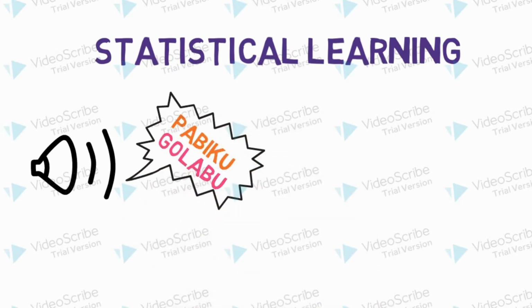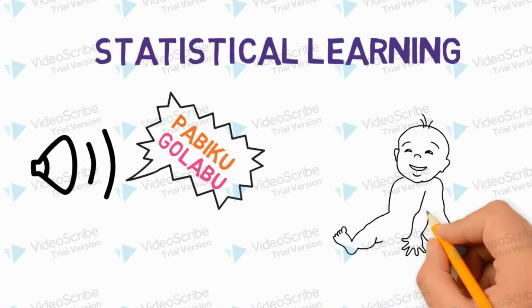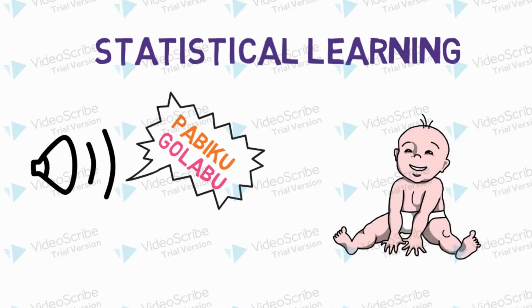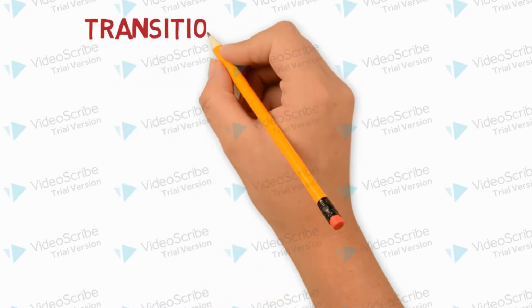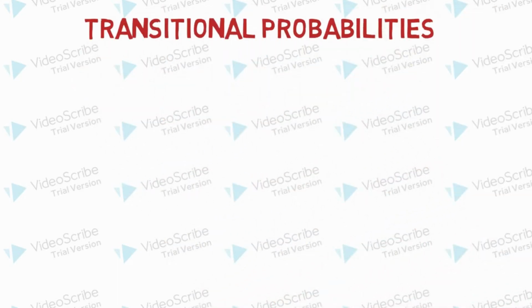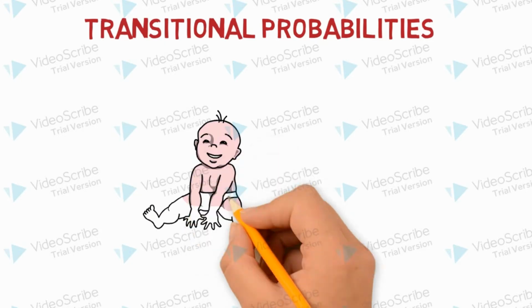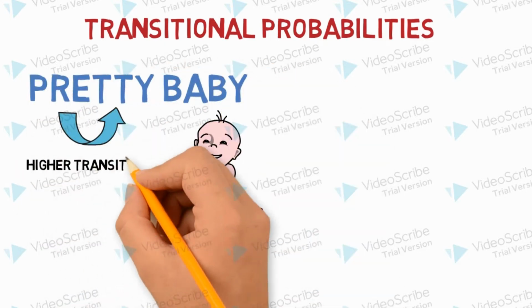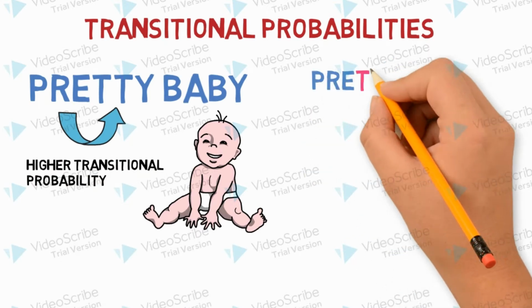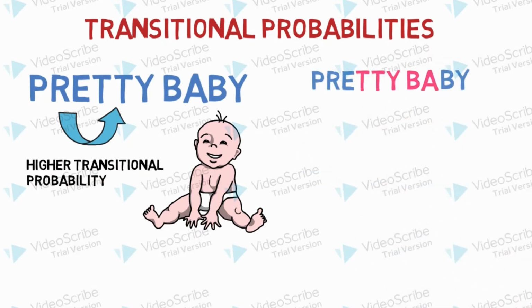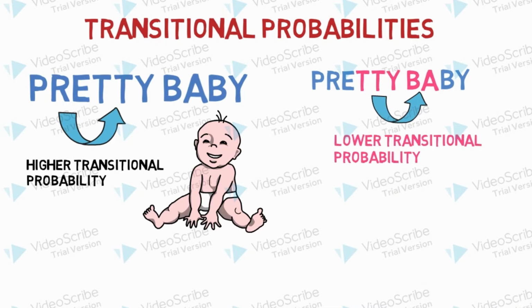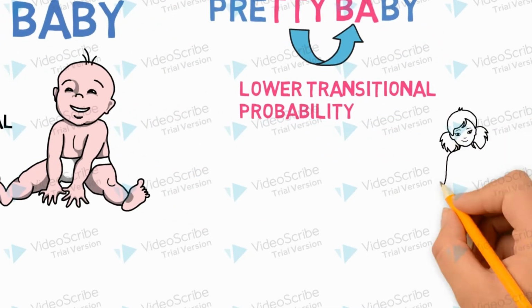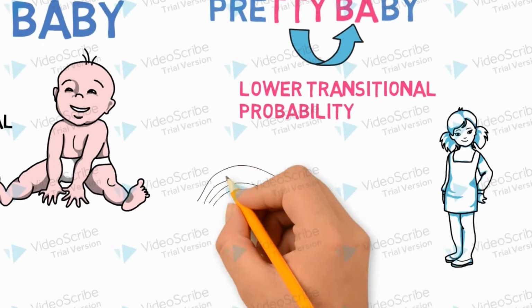Saffran et al. found that 8-month-old infants were able to segment words based solely on transitional probabilities of syllables. So this is the probability of syllables co-occurring. Transitional probabilities are higher within words than between words. Take the words pretty baby. Pre and ty are more likely to co-occur than ty and ba because pretty could be followed by many words, such as pretty girl and pretty rainbow.